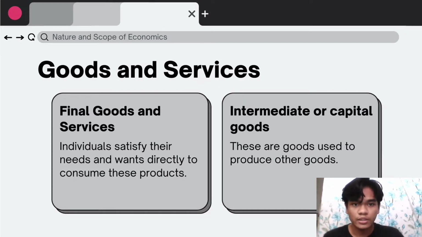Let us now tackle the goods and services. There are two types of goods and services, the final goods and services and the intermediate goods, also known as capital goods. Final goods are the goods that do not require further processing and are ready to sell to customers, for example, clothes, foods, and medicines. While intermediate goods are the goods that can be used as raw materials to produce another product, for example, woods, papers, sugars, and etc.